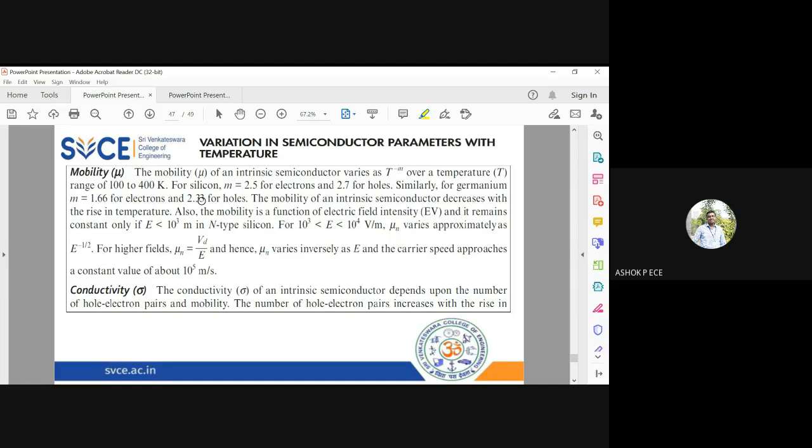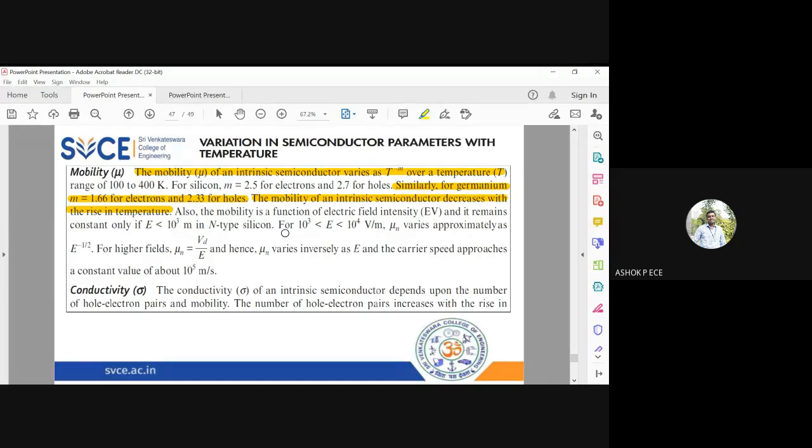The same thing will happen in a semiconductor also. Mobility, as I told you, is the ability of the charge carriers to move. When you consider the mobility of electrons and holes inside silicon and germanium, as the temperature increases, the mobility of the carriers will decrease. They will start moving very, very slowly. Mobility mu is a function of electric field intensity. Generally, when the temperature increases, the mobility decreases.